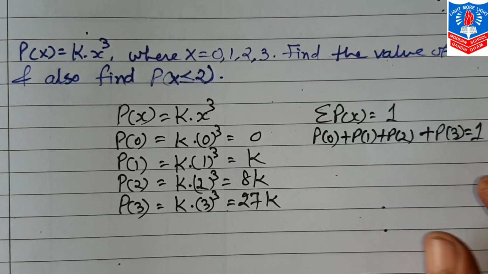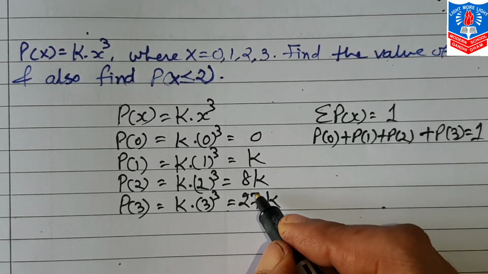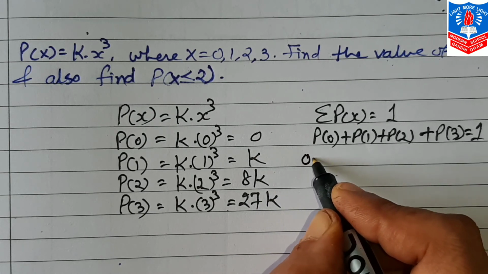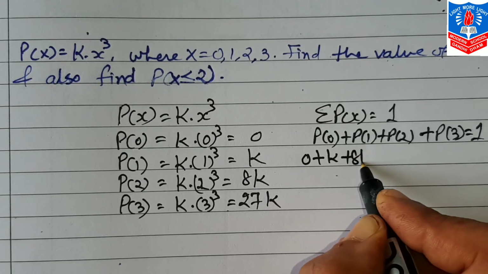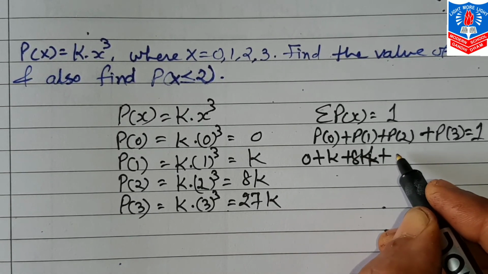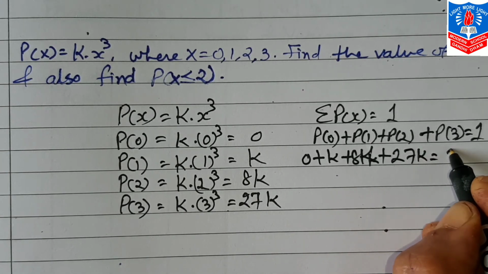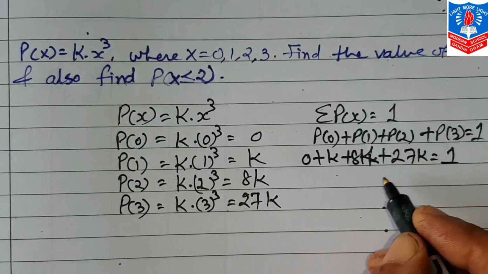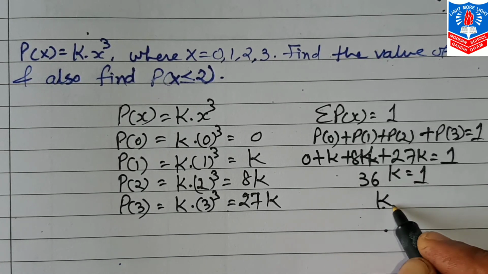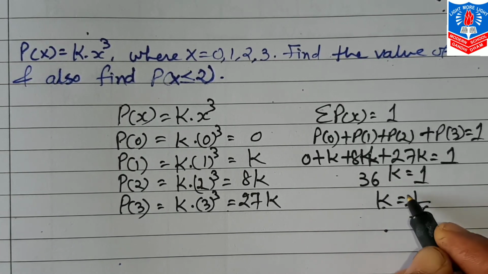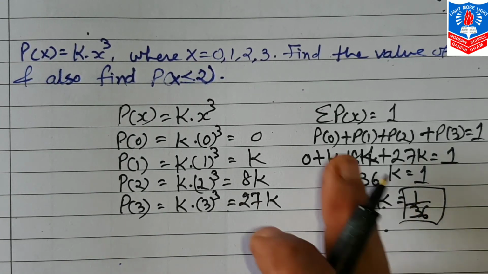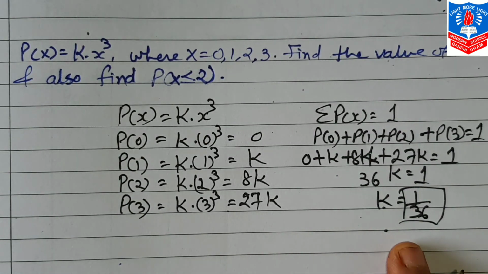Now values are already given, so this will be 0 plus k plus 8k plus 27k is equal to 1. The total of this is 36k is equal to 1. So value of k is 1 by 36. Now this is your first answer, that is the value of k.